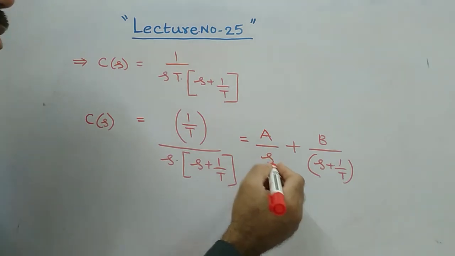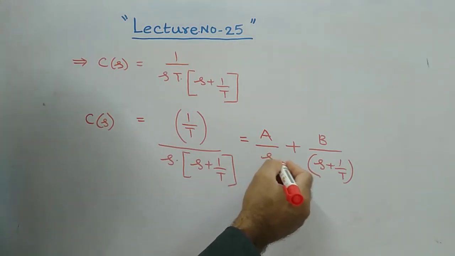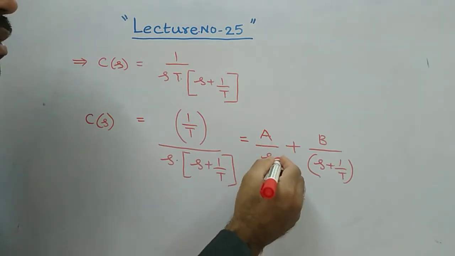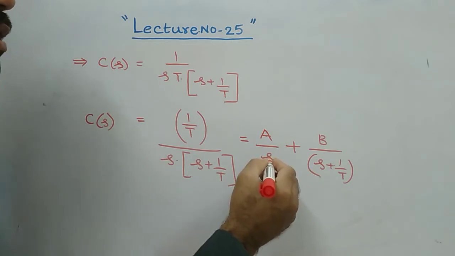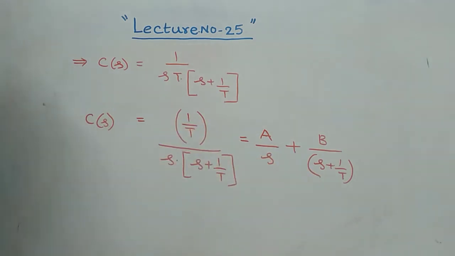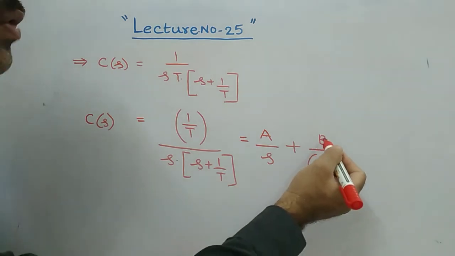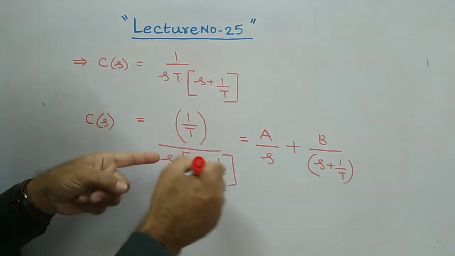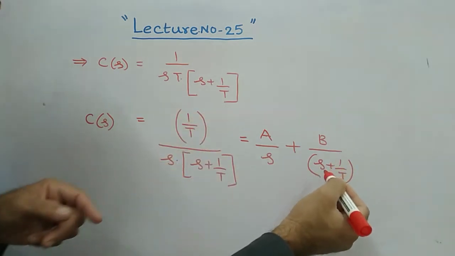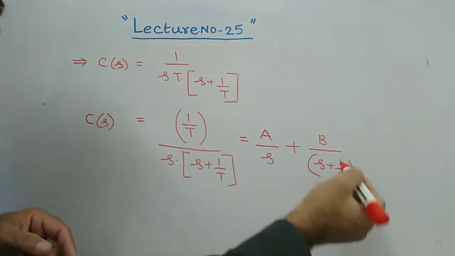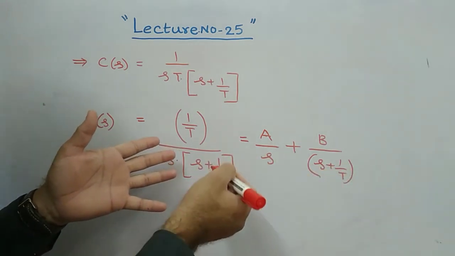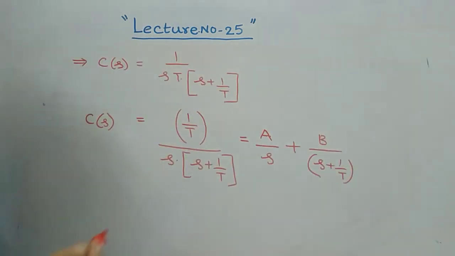Because normally an s plus something form will be there. Here it is directly only s, so s plus something is not there. If nothing is there, s value should be applied as 0. Similarly, if you want to find out the b value, what should we do? You just multiply again your C of s with this same factor and substitute s equal to minus 1 by t. Clear? There you will get the value of b.